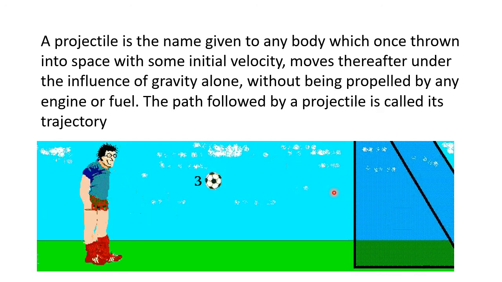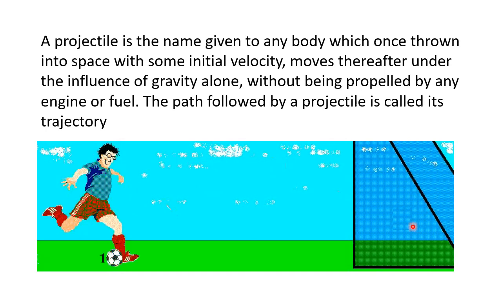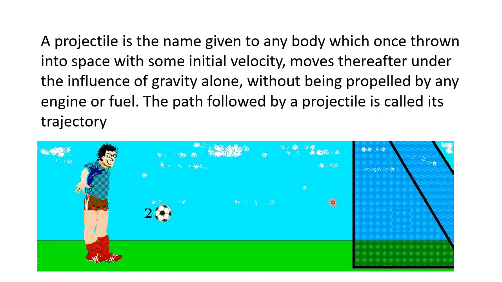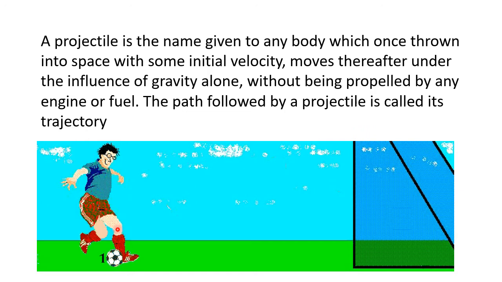You can see in this case, 4, 5, 6, 7, the ball is moving under the influence of gravity alone, whereas in the state of 1, 2, 3, 4, it is moving due to the force applied by the footballer.